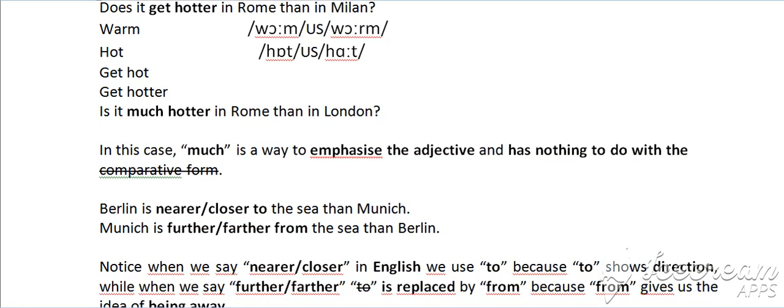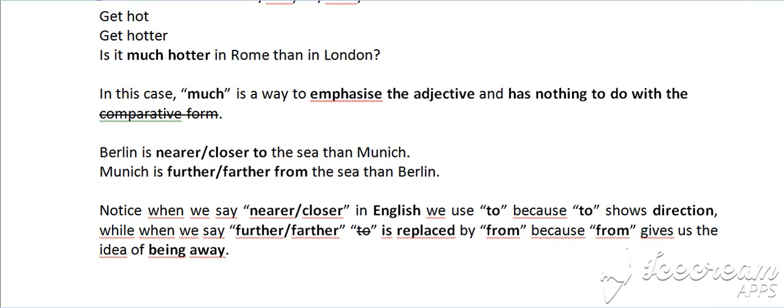Is it much hotter in Rome than in London? Again, much in this case is a way to emphasize the adjective and has nothing to do with the comparative form. Many students say, is it more hotter? You cannot say more before another adjective with er in the end, because they are the same thing.